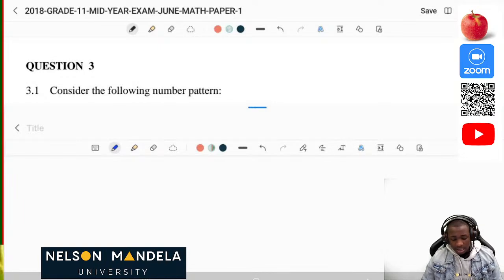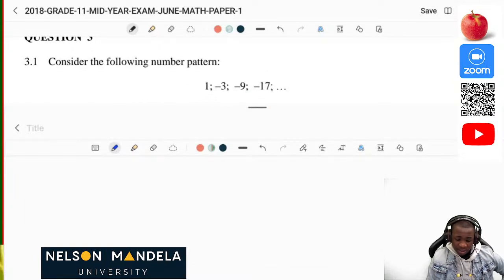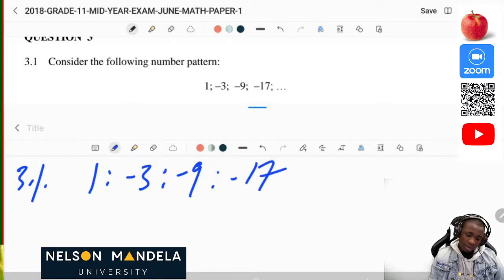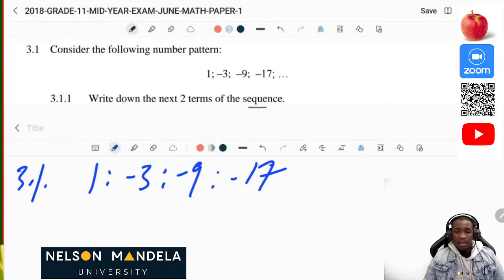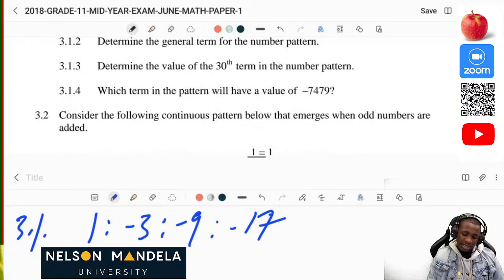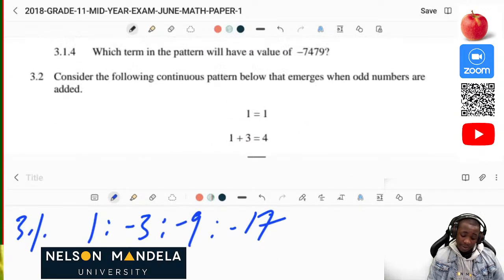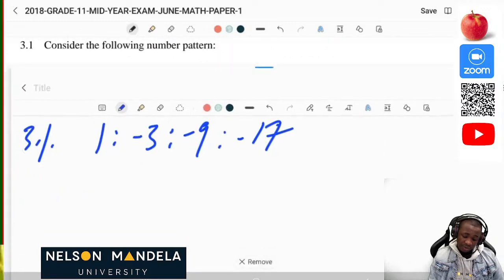Great. Now question 3. Consider the following number pattern 3.1. We have the following pattern: 1, negative 3, negative 9, negative 17. They say write down the next 2 terms of this sequence. What is important is that you must analyze whether this is a quadratic or an arithmetic number pattern. So let's check that out first.